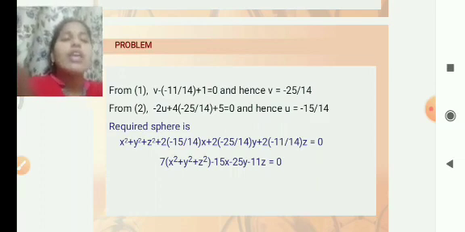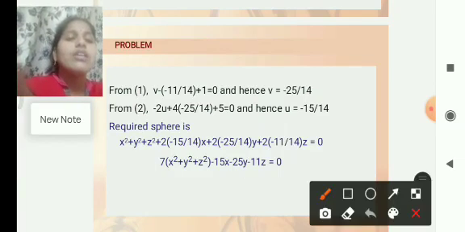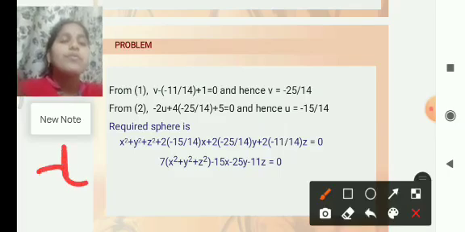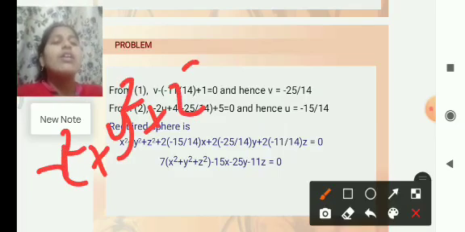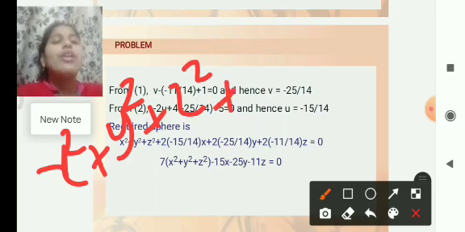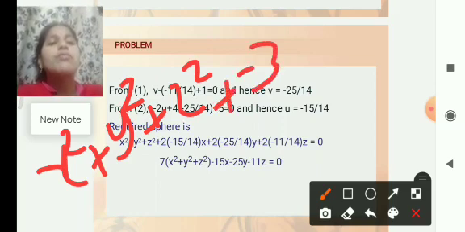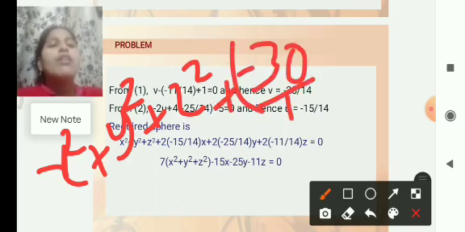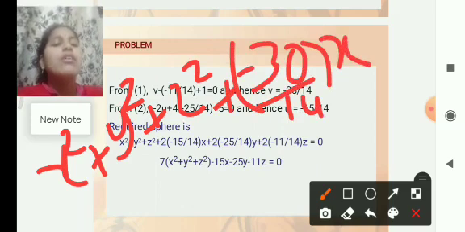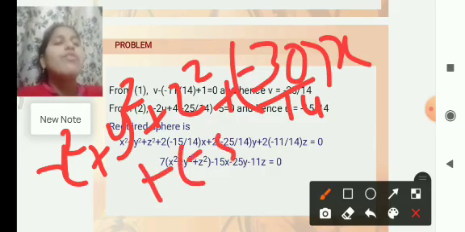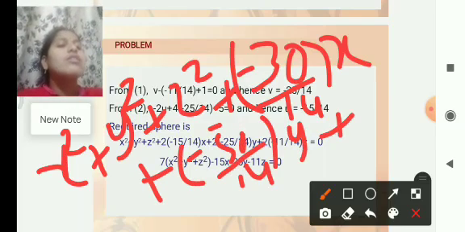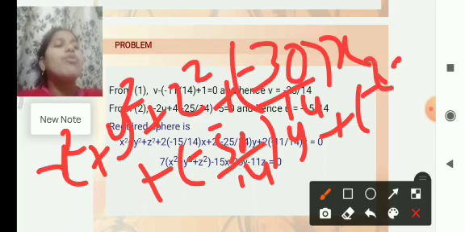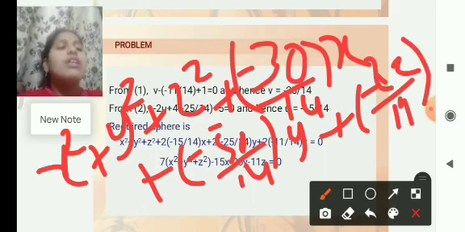On simplifying, we get x square plus y square plus z square plus minus 30 by 14 into x plus minus 50 by 14 into y plus minus 22 by 14 into z is equal to 0.